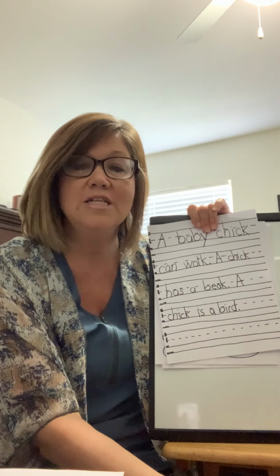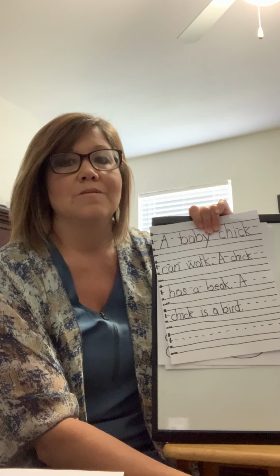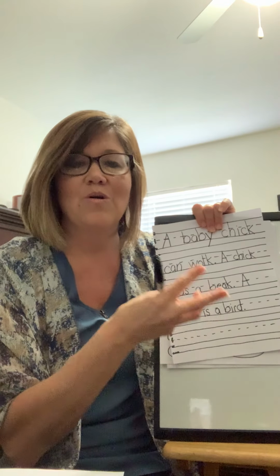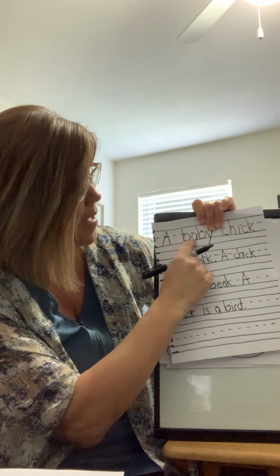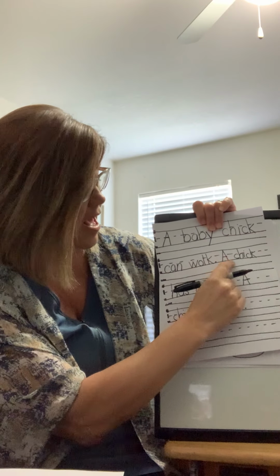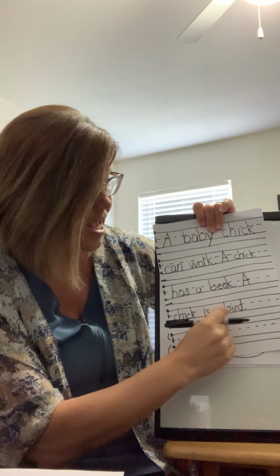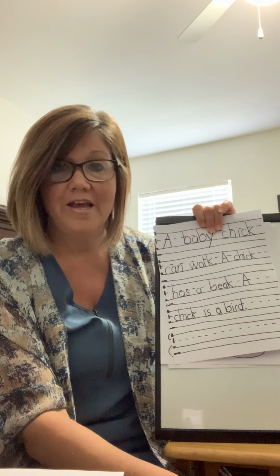So maybe we could use a different word. We could say, it. That's right. We could say it eats corn. Okay. So we could say a baby chick can walk. A chick has a beak. A chick is a bird.